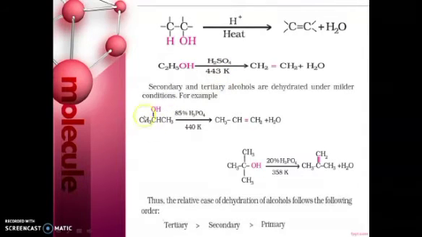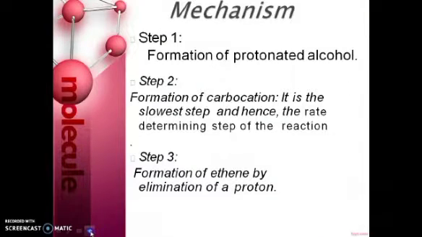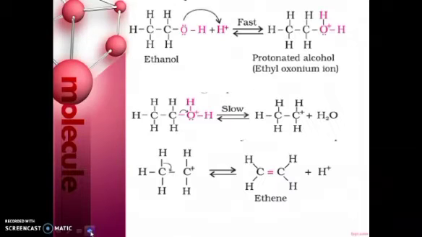But in the case of secondary and tertiary alcohols, there is a need for a lower temperature. Thus the relative ease of dehydration of alcohols follows the order tertiary, then secondary and then primary. So the mechanism: in the first step the protonated alcohol is formed, in the second step the carbocation is formed, and in the third step ethene is formed by elimination of a proton.